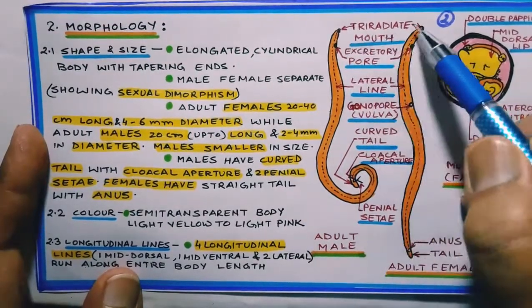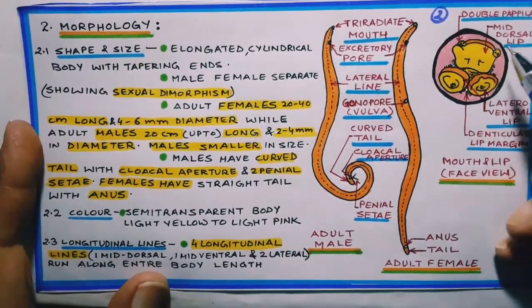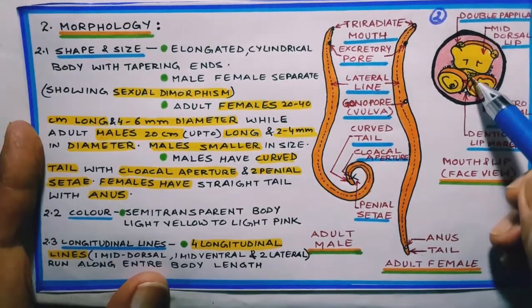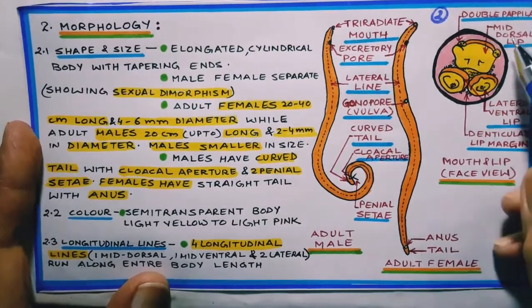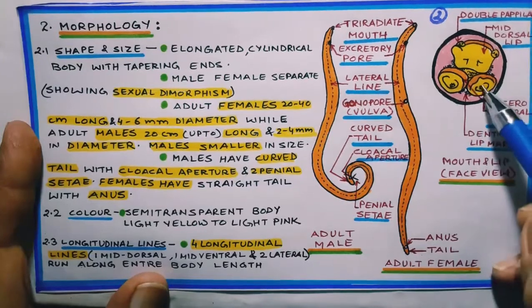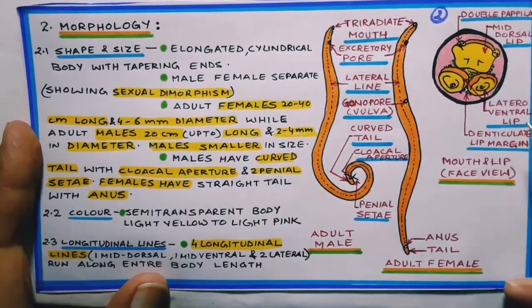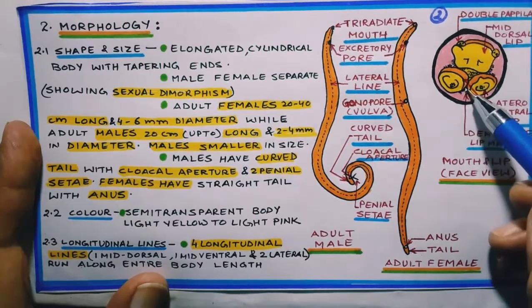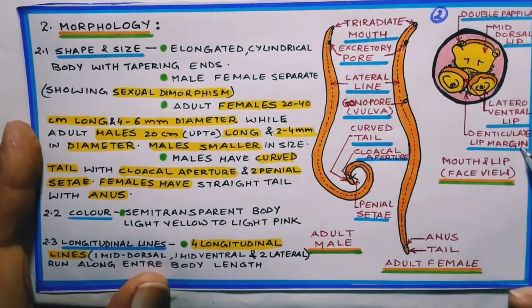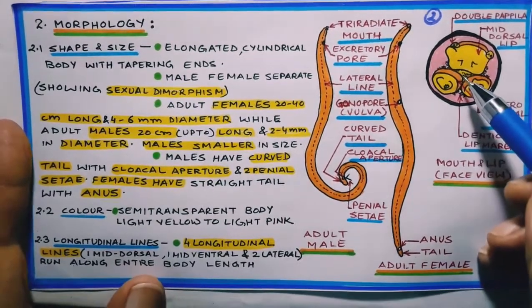Their mouth is triradiate, that is, the mouth is covered by 3 lips, a mid dorsal lip and 2 latero-ventral lips. Mid dorsal lip has double papilla in it and their margins are denticulate, that is, they help in sucking the already digested food from human intestine.